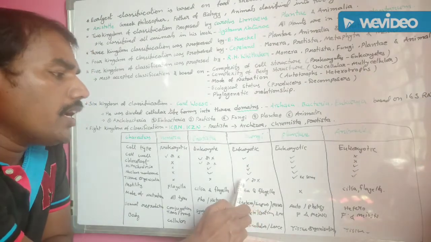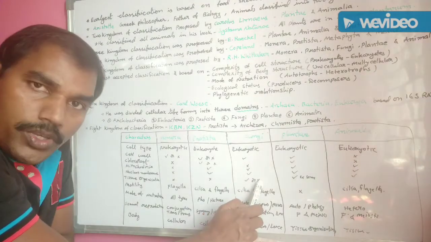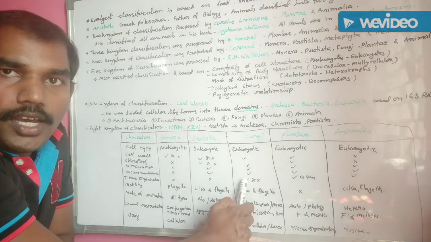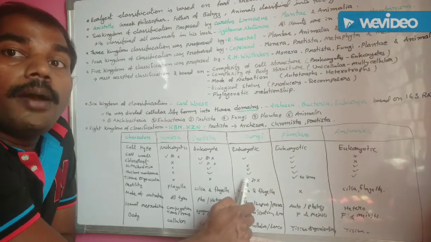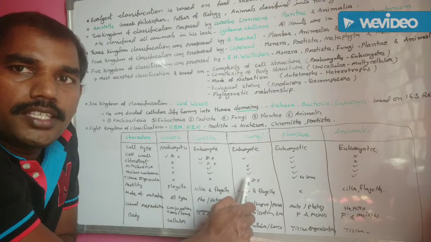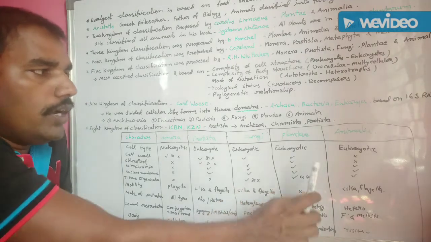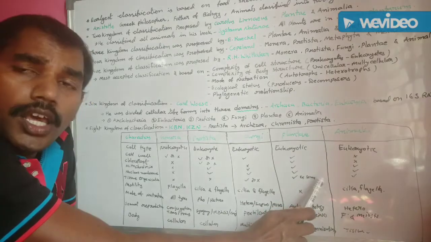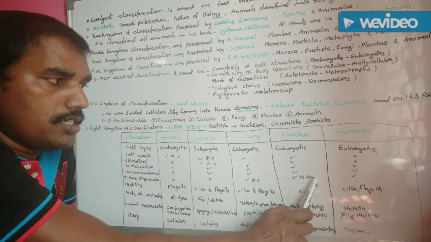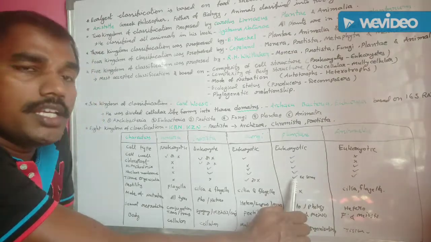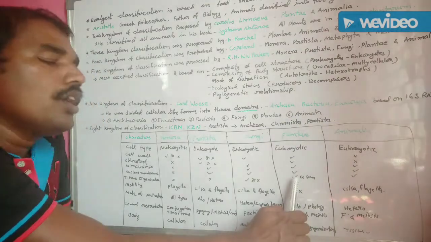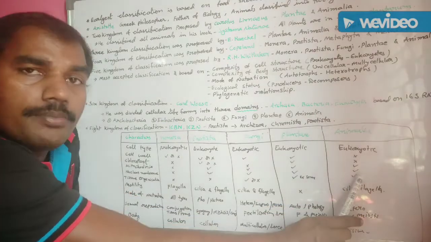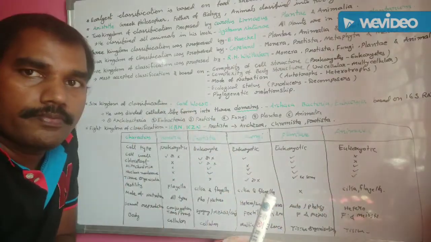So tissue organization is absent in some fungal species, present in some fungal organisms. This one is a mycelium. Mycelium under tissue. Next one, Plantae. Except some unicellular algal members, the remaining plant organisms are made up of tissue organization. Next one, Animalia kingdom consists of tissue organization.